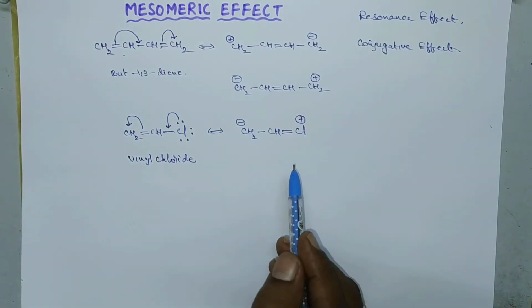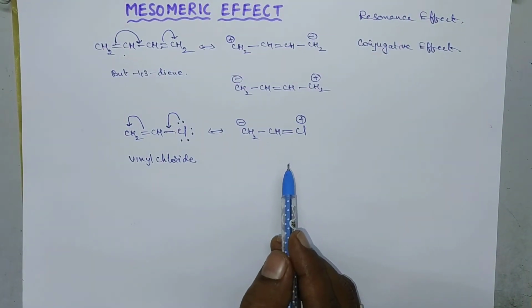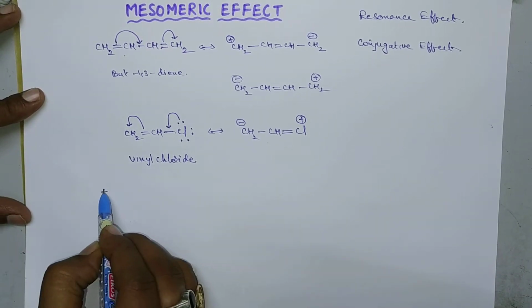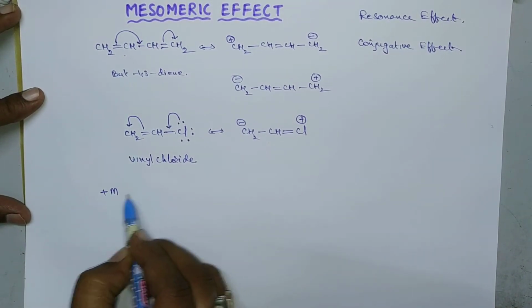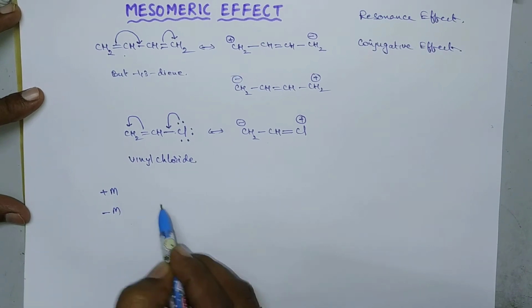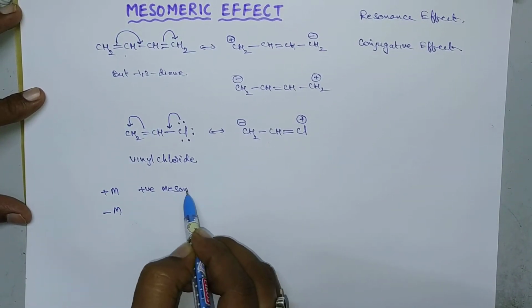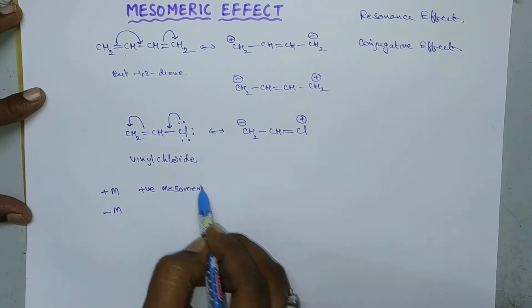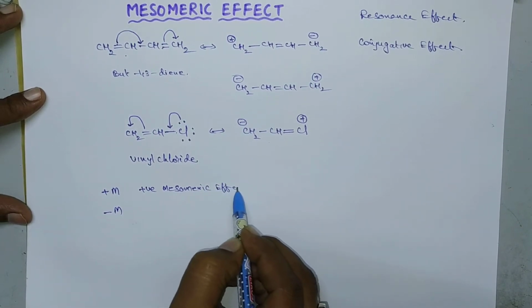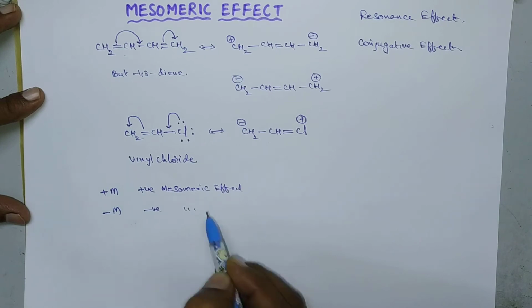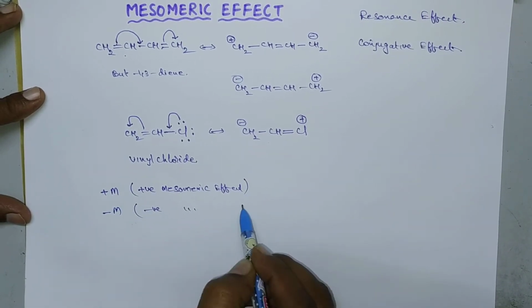And next, just like inductive effect, the mesomeric effect is also classified into two types, that is positive mesomeric effect and negative mesomeric effect. Positive mesomeric effect is said to be plus M effect, and negative mesomeric effect is said to be minus M effect.